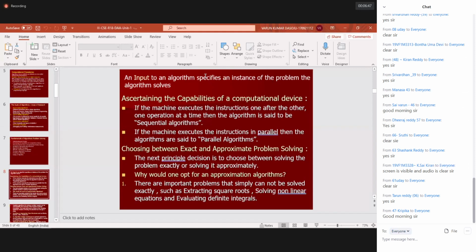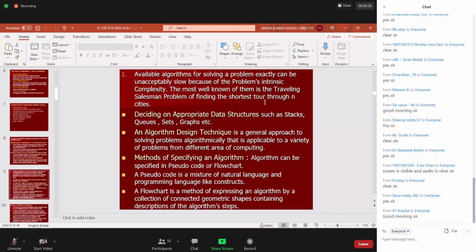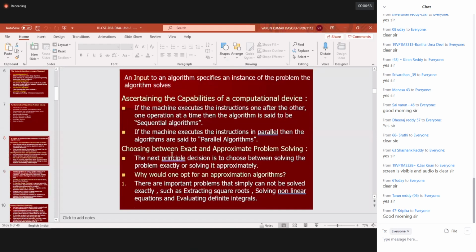Phase number one, you need to calculate. Phase number two, you need to verify. These are the two things you need to follow. Now coming to this case, what I mentioned here is choosing between exact and approximate problem solving. The next principal decision is to choose between these two.